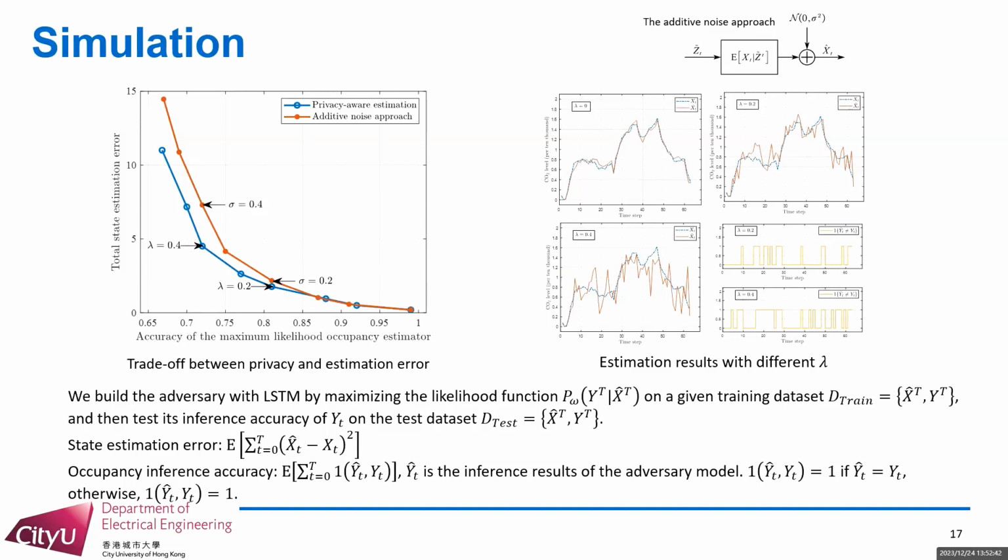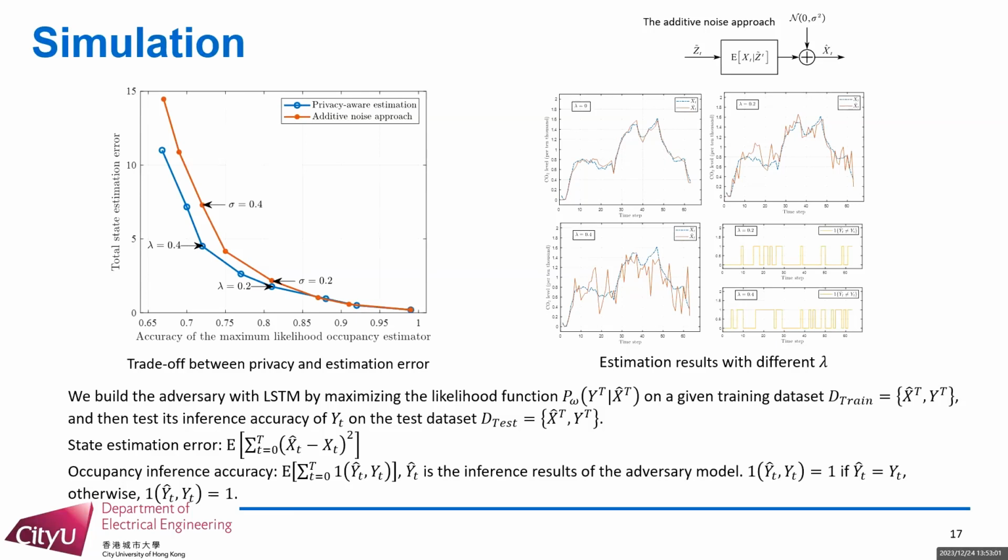The right subfigures from A to C show trajectories of the output of the privacy-aware estimator for different values of lambda. According to this figure, the estimation error is small when lambda equals 0, corresponding to the smallest privacy level. However, as lambda becomes large, the privacy level increases at the cost of increasing the total estimation error.